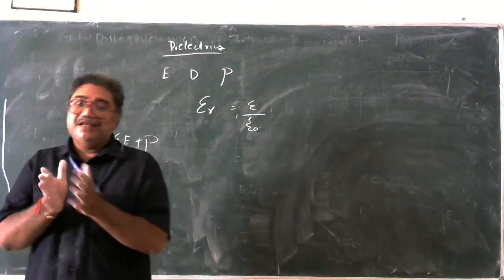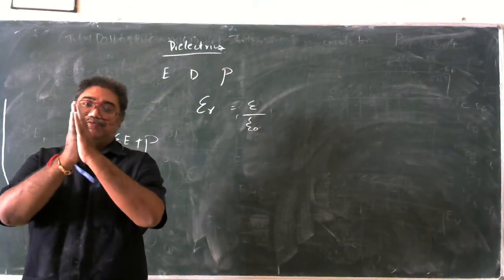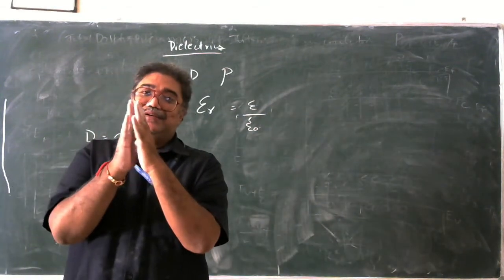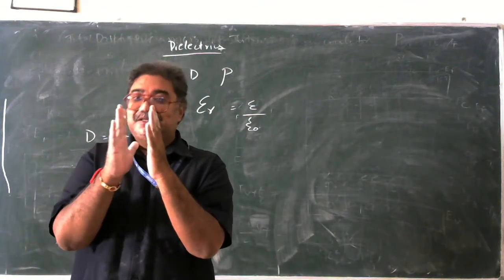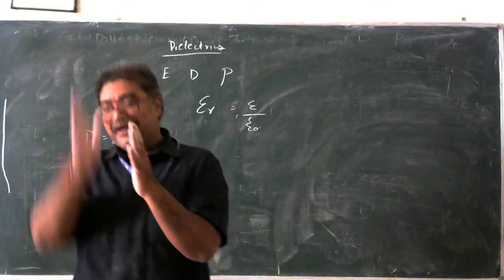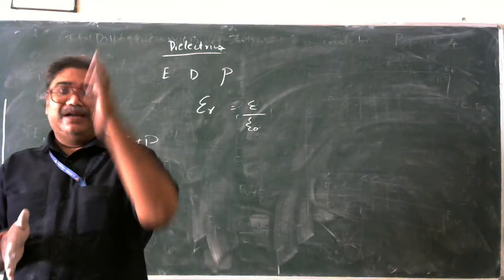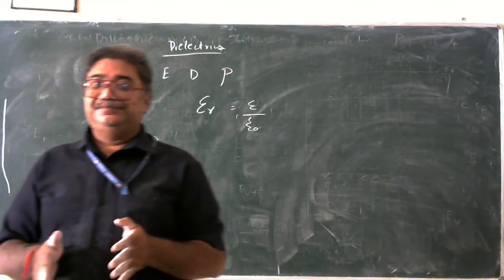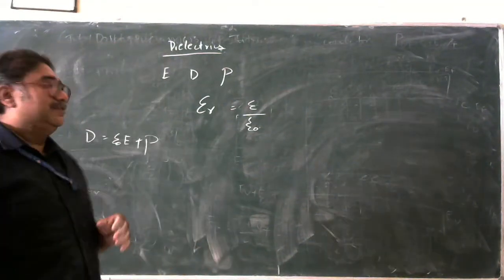If there is no field, what is happening? They were in the same position. There was no movement. But when you apply a field, a slight displacement happens. And this displacement is making all the positive charges go in one direction and all the negative charges in the other direction. We call it polarization. Right? So this is the condition.